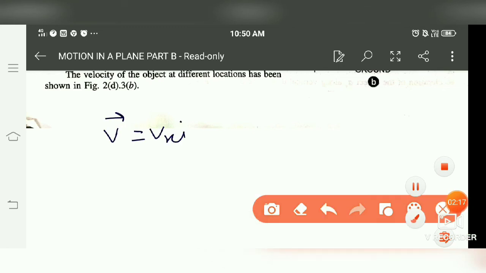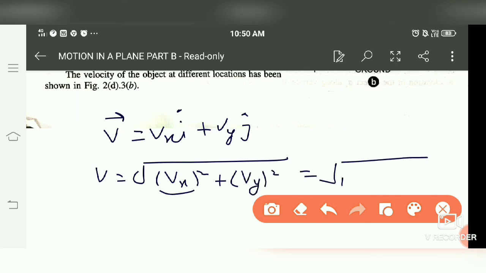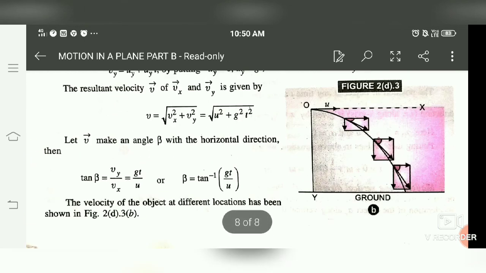The velocity vector is equal to vx i cap plus vy j cap. To calculate the magnitude, it is nothing but the under root of the coefficient of x whole square plus the coefficient of y whole square. So you get under root of u square plus g square t square. So this is the velocity at any instant.